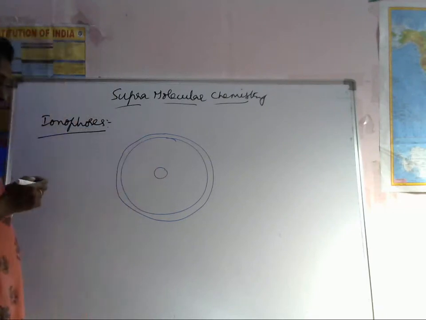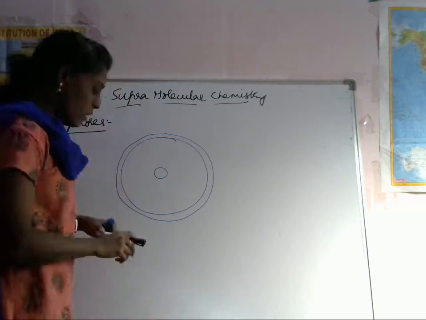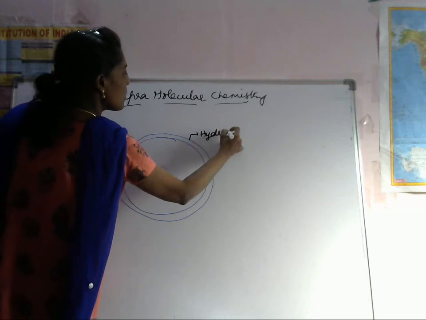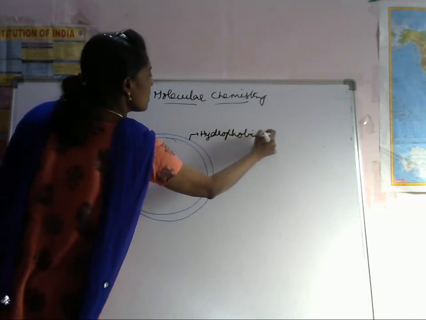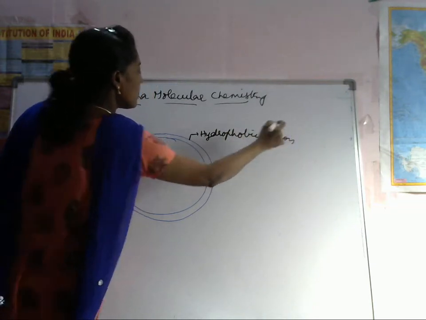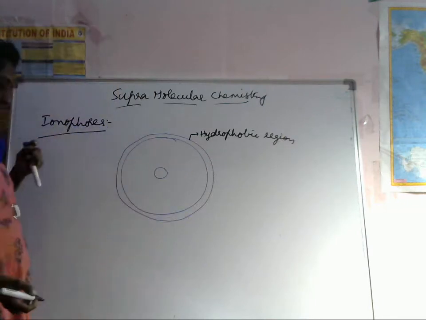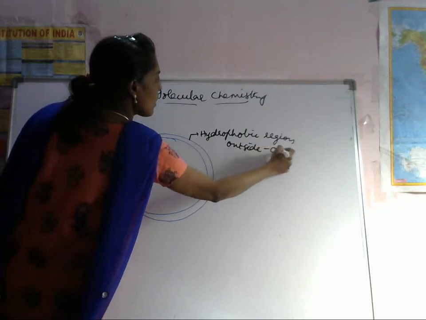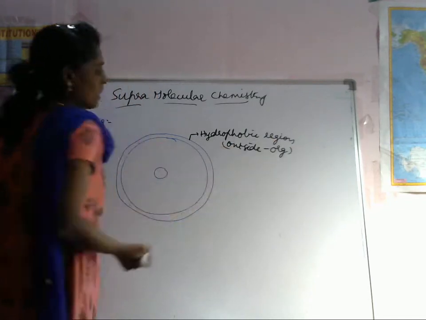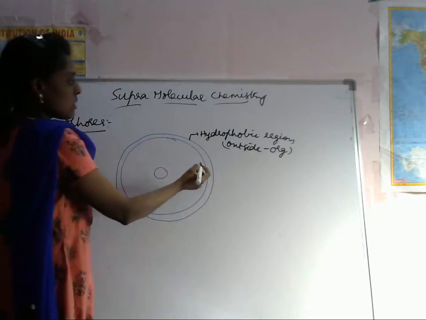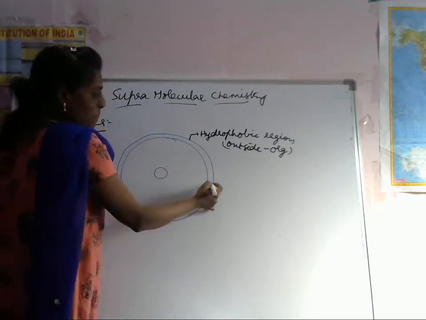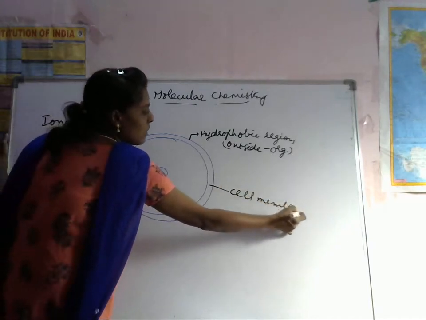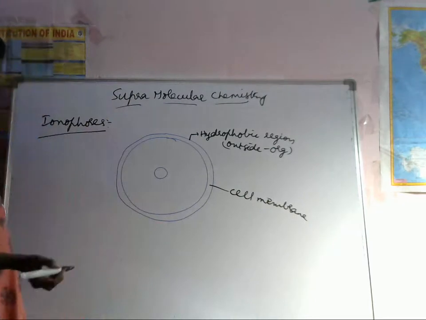So this is this one. Okay, actually it is the hydrophobic region. This is the hydrophobic region, which means this is outside the membrane. Okay, outside, and it is an organic layer. So this is the cell membrane. Totally it is called the cell membrane.